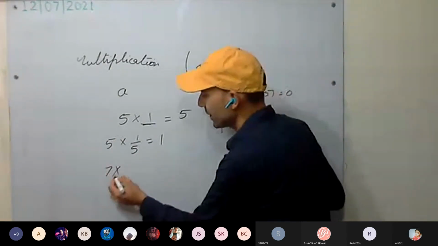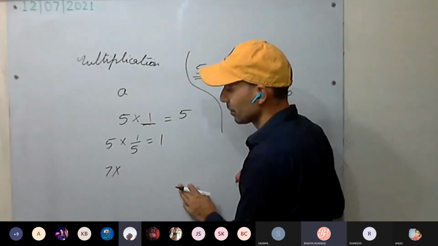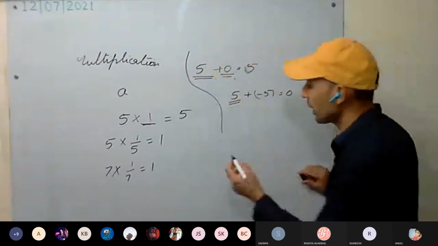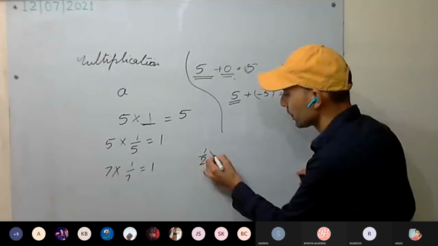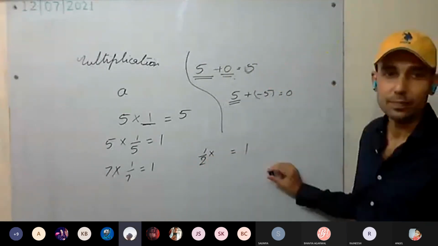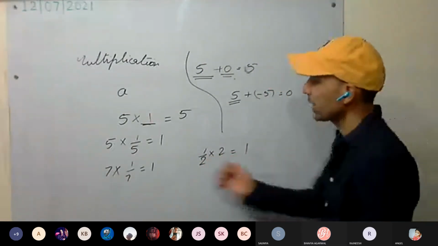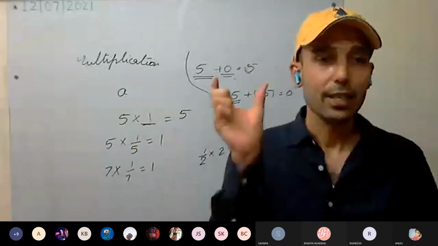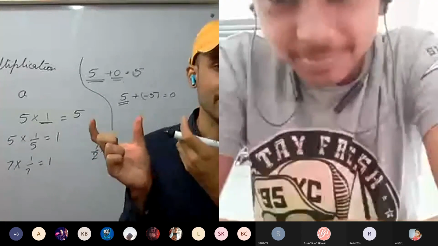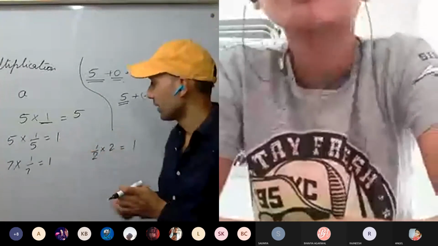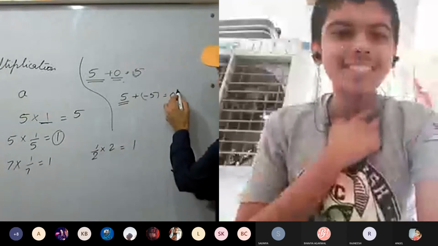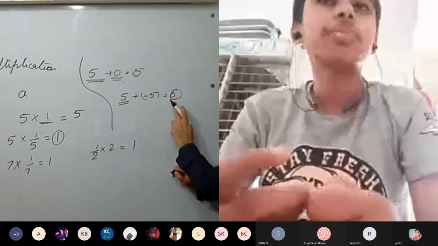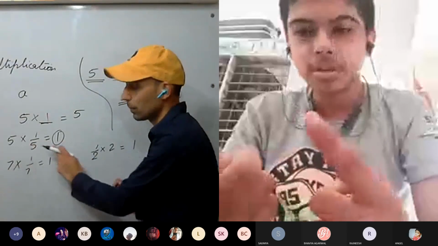Okay, 7, what should we multiply with? 1 by 7. Okay. What should we multiply with 1 by 2? 2. So these are what? These are multiplicative inverses. That means a number into its multiplicative inverse, we are always getting 1. This is the identity only. In addition, the sum must be 0. In multiplication, the product must be 1.